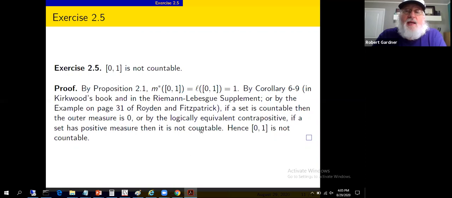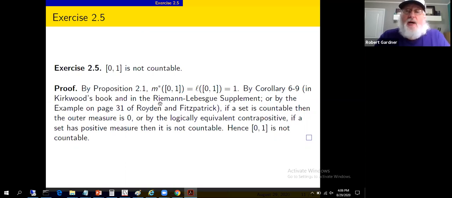If not countable, so I get the logic straight here. If not measure 0, the only alternative is positive measure. There's no such thing as negative measure. If positive measure, then not countable. Negate measure 0, conclusion, and negate the hypothesis, countable. And lay the logic out in this order. It's a contrapositive of corollary 6-9.